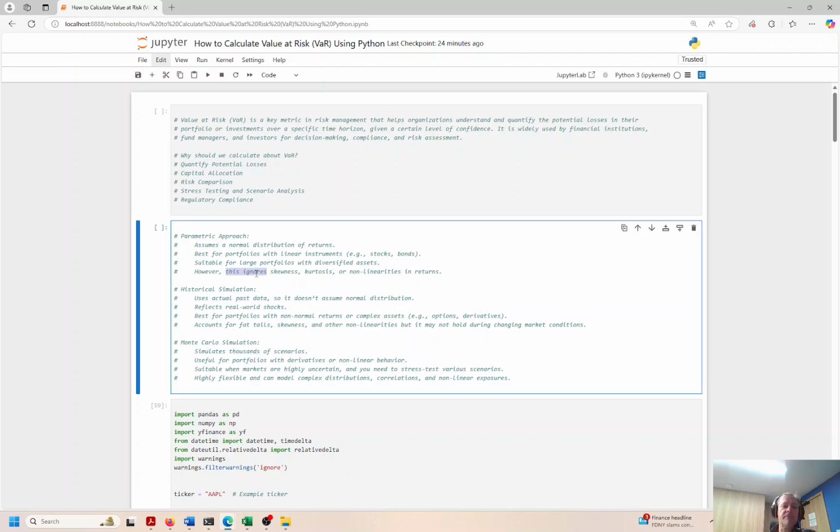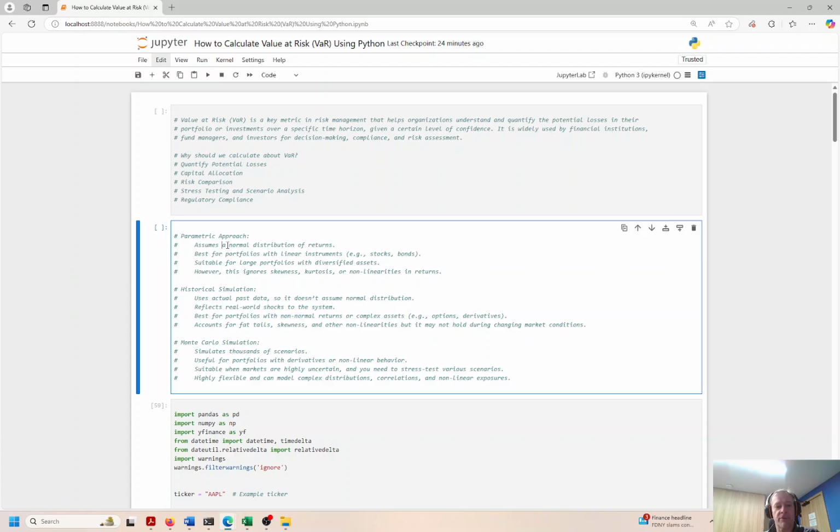Historical simulation is the second type of VaR methodology that we will look at today. This uses actual past data, so it doesn't assume a normal distribution like the parametric approach. Historical looks at actual past data. We'll see an example of that. And this reflects real-world shocks to the system. It's best for portfolios with non-normal returns.